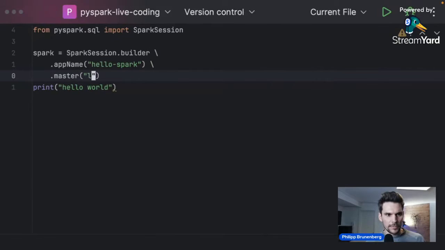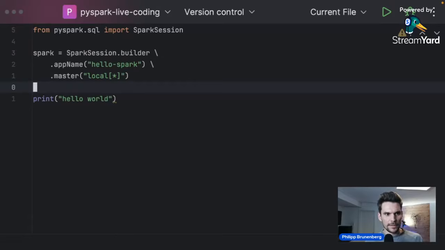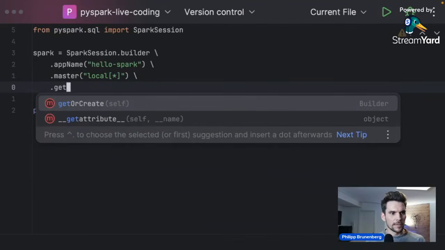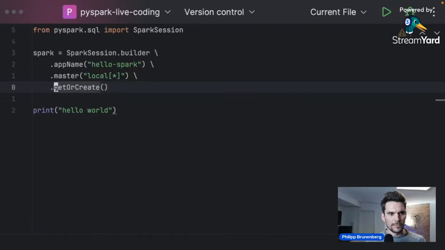And here we're going to put local and then in brackets an asterisk, which will actually instantiate a single JVM on my laptop and will use as much parallelism as many cores that I have on my machine.